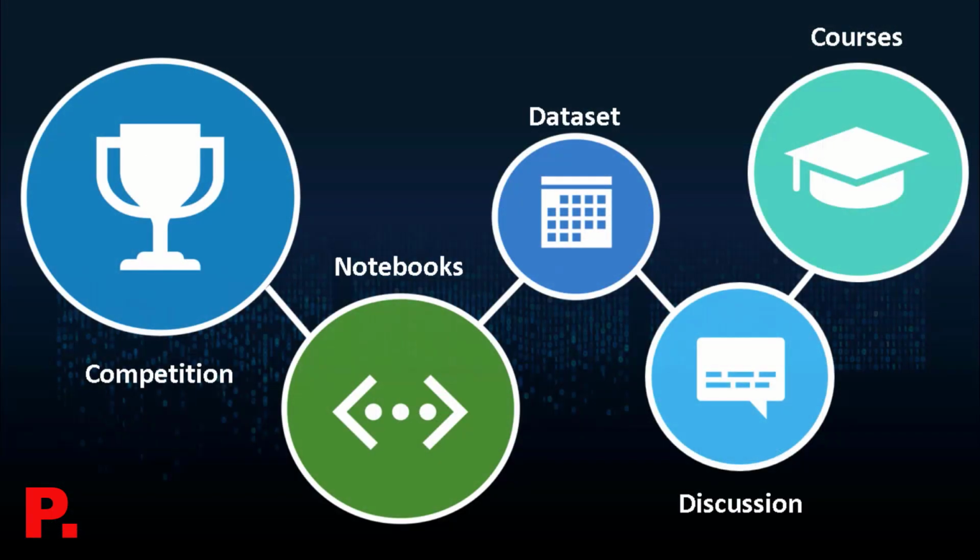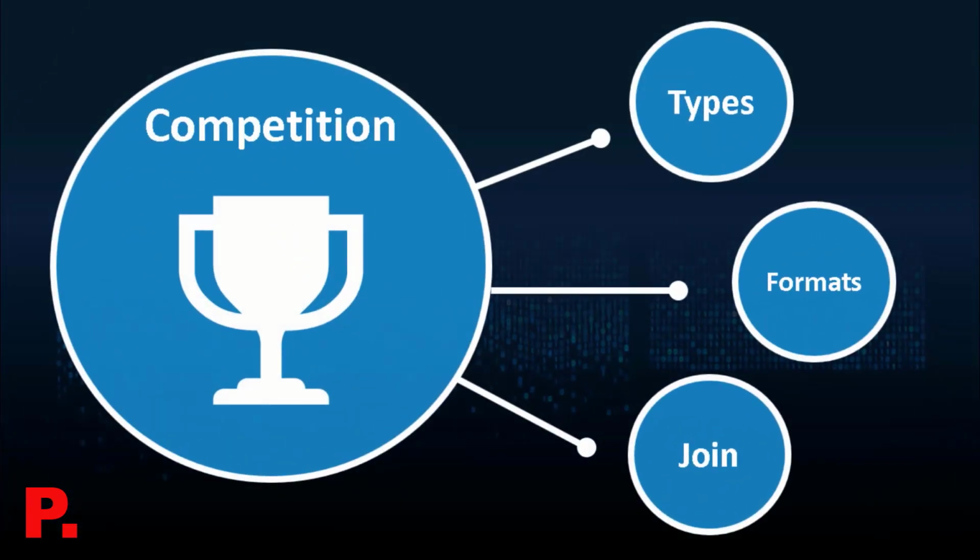So as discussed, these are the main sections in Kaggle: competition, notebooks, dataset, discussion, and courses. Let's now dive into each of these sections to figure out what they represent. To start with, we'll dive directly into competition. Competitions are something that Kaggle is famous for.